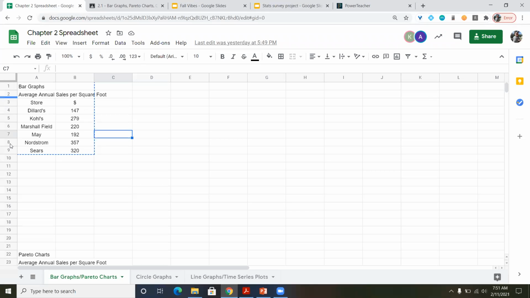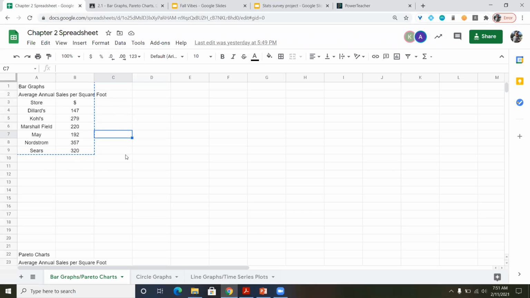Anyway, so if I wanted to create a bar graph, what I would need to do is this work ahead of time. I'm going to go ahead and just type in the title of what it represents, the store, the amount of money, and then I typed in the Dillard's down to Sears, and I typed in their money amounts.